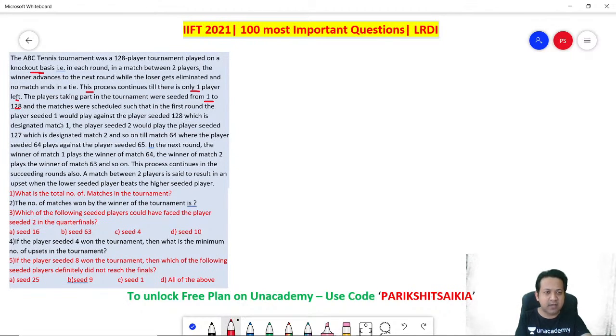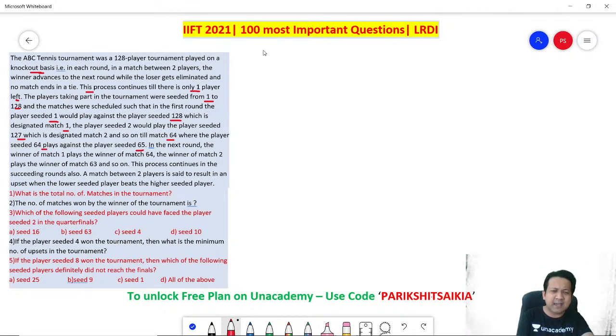in the first round, the player seeded 1 would play against the player seeded 128, which is designated match 1. Player seeded 2 would play the player seeded 127, which is designated match 2, and so on till match 64, where the player seeded 64 plays against player seeded 65. The meaning of seeded, you can think of it as rank.